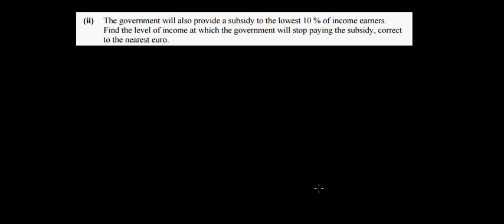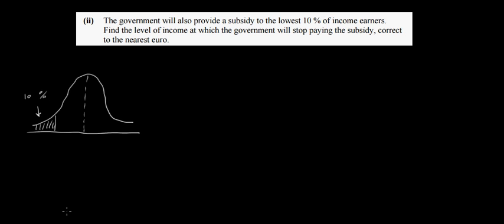Find the level of income at which the government will stop paying the subsidy, correct to the nearest euro. So in this particular case, if we look at our standard normal curve again, the government are going to look at people who earn, let's say, somewhere down here, and this is going to be 10%. This is your 10% down here somewhere, or 0.1 in terms of probability.